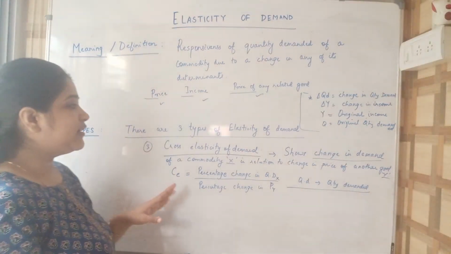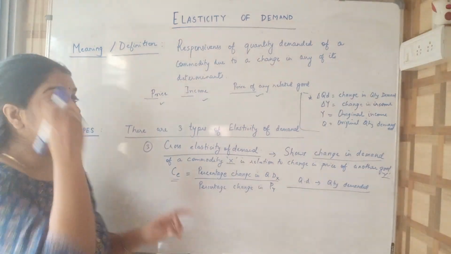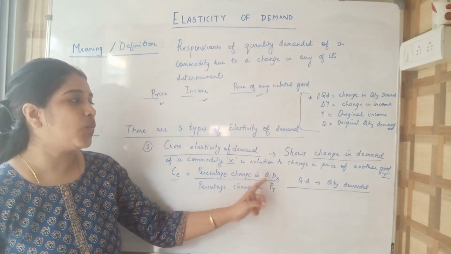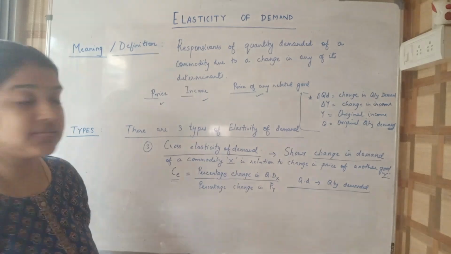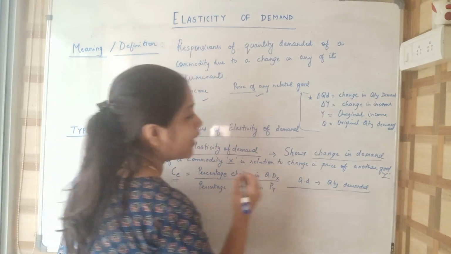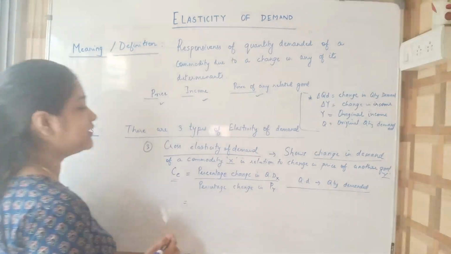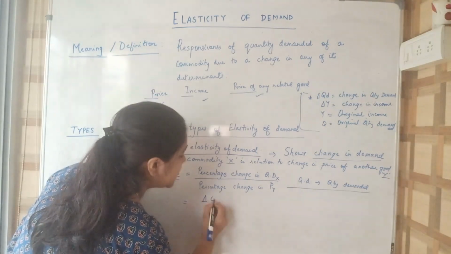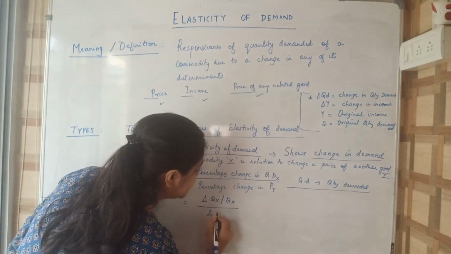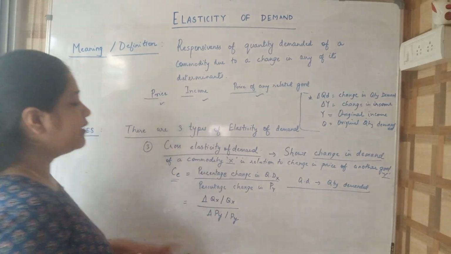In cross elasticity of demand, the symbolic representation is CE. What is CE? CE is cross elasticity of demand. It is equal to the percentage change in quantity demanded QDX, that is quantity demanded for X commodity, divided by the percentage change in price of Y commodity. So how can we write this formula? We can expand it as delta QX by QX divided by delta PY by PY.